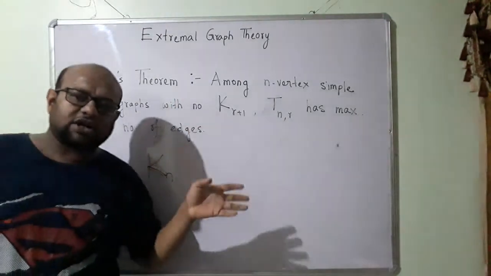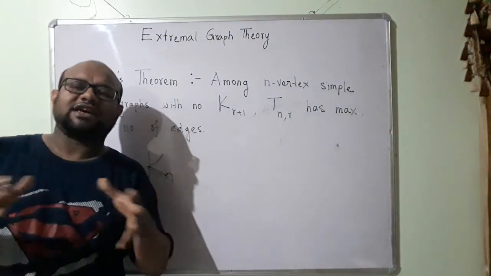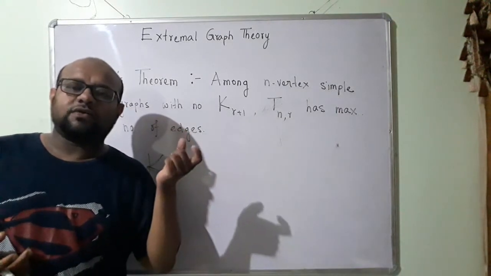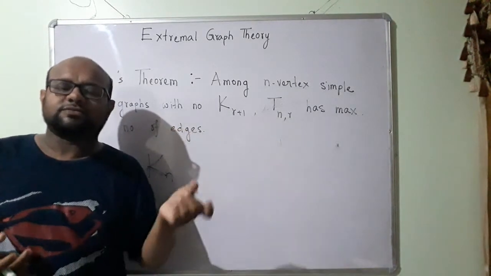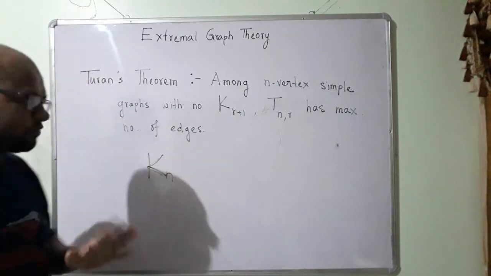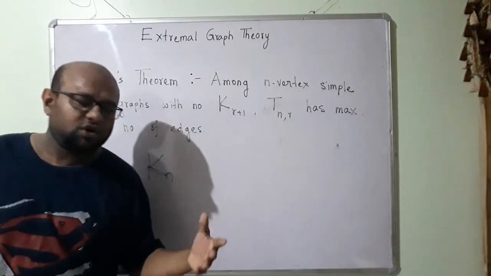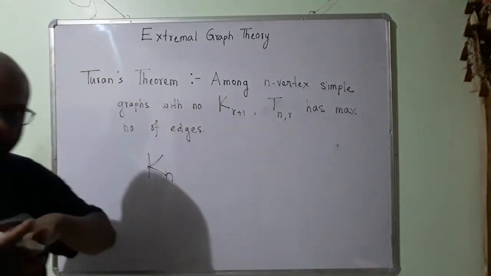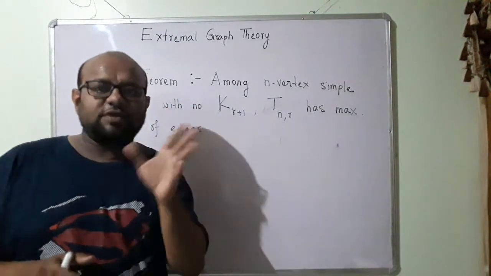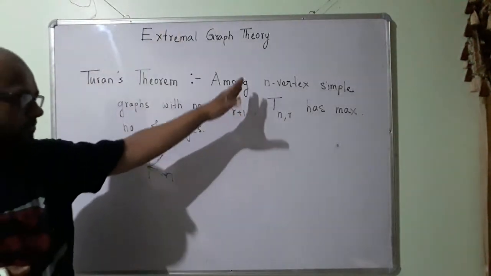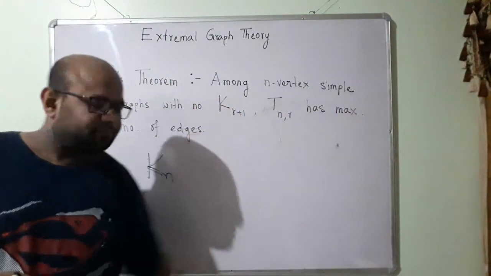We know r is smaller than n because n number of vertices can be partitioned into r sets. If I have a number of vertices less than the number of sets, that is going to introduce some problem: some of the sets are going to be empty, but that is not allowed. So by definition, that need not be mentioned explicitly, my n is greater than r.